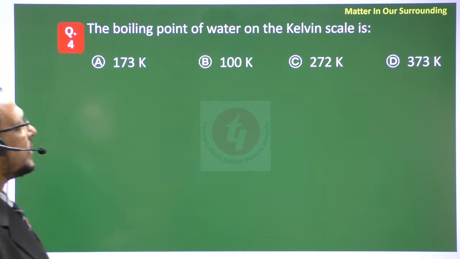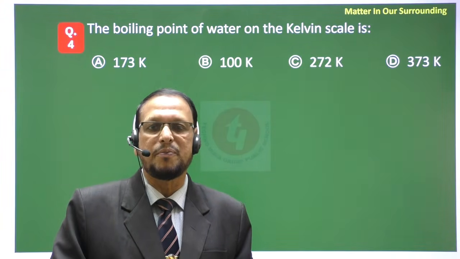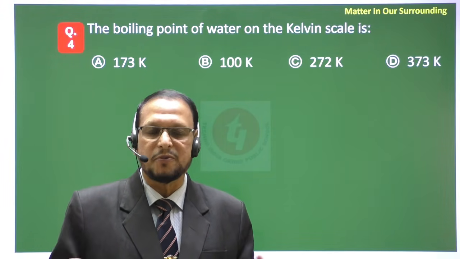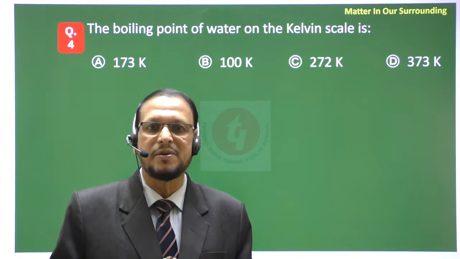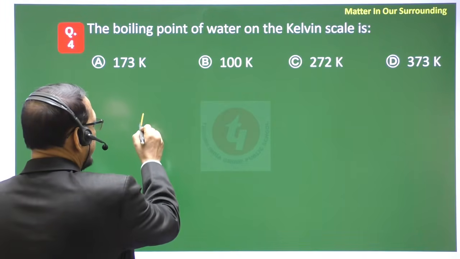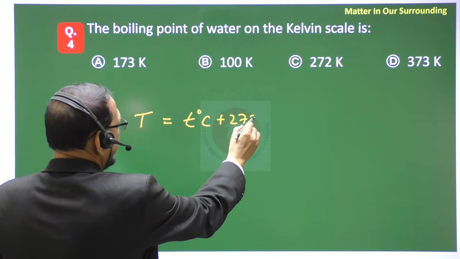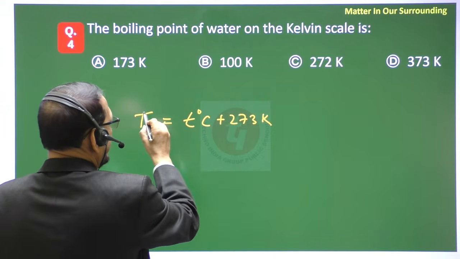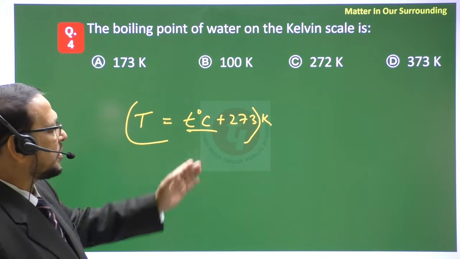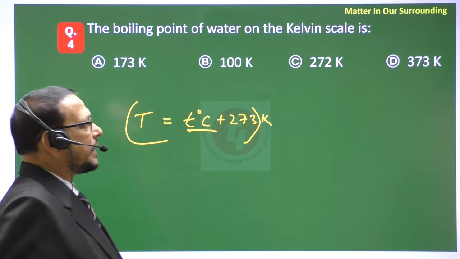Now next is the boiling point of water in the Kelvin scale. You know that we have different types of temperature scales. We have the centigrade or Celsius scale, the Fahrenheit scale, and the Kelvin scale. The relation between the Kelvin scale and the centigrade scale is T in Kelvin equals T degree centigrade plus 273. If you add 273 to the temperature in degree centigrade, that will be the Kelvin scale, which we write as K, or A for absolute scale.